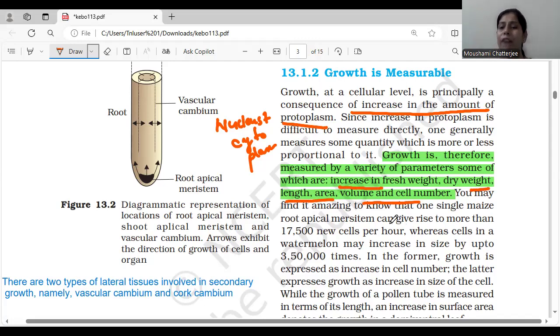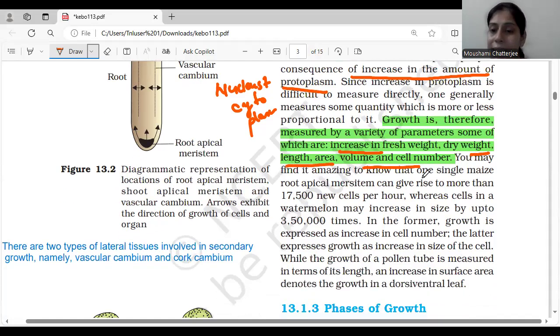There are a few evidences we can see. In Zea mays, that is maize, one single maize root apical meristem, RAM, can give rise to more than 17,500 new cells per hour.